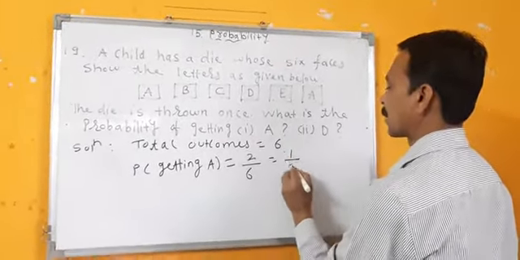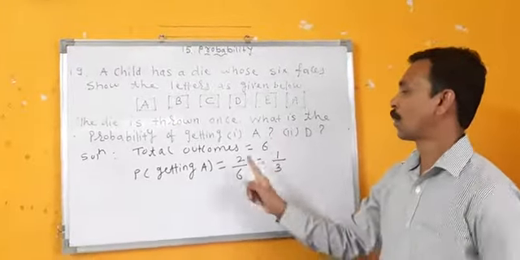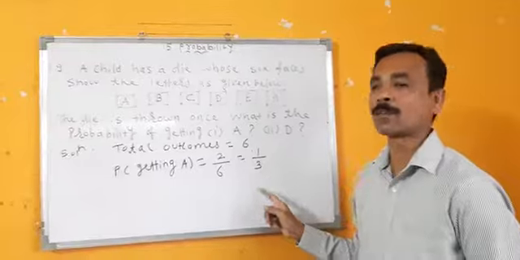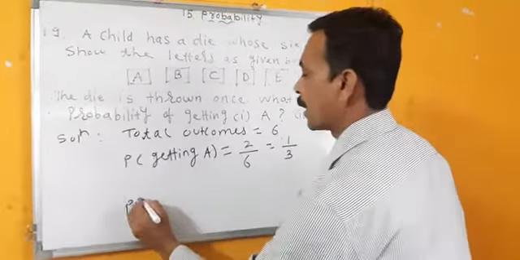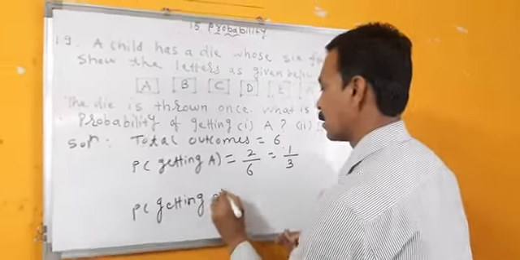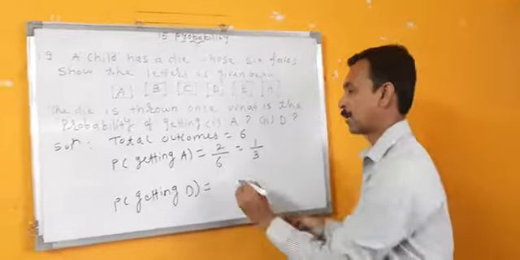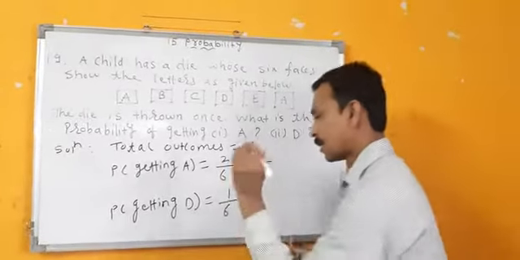Reduce it. It becomes 1 by 3. Understood? Probability of getting A is 2 by 6. If we reduce it, we get 1 by 3. Now probability of getting D. D is only one time. That is 1 upon 6.